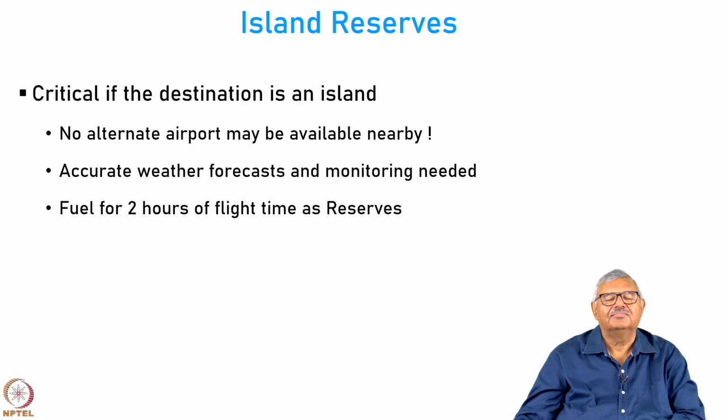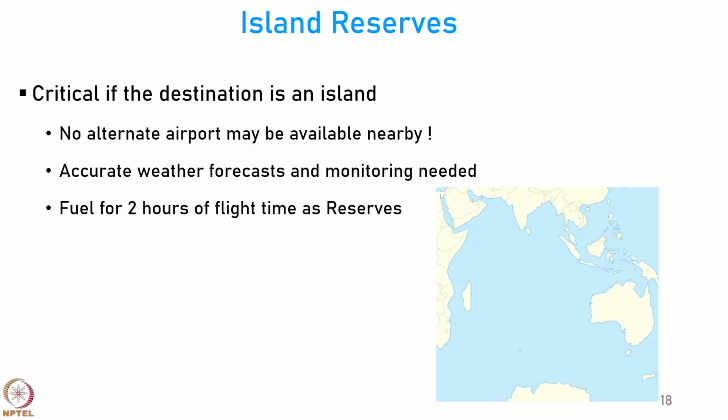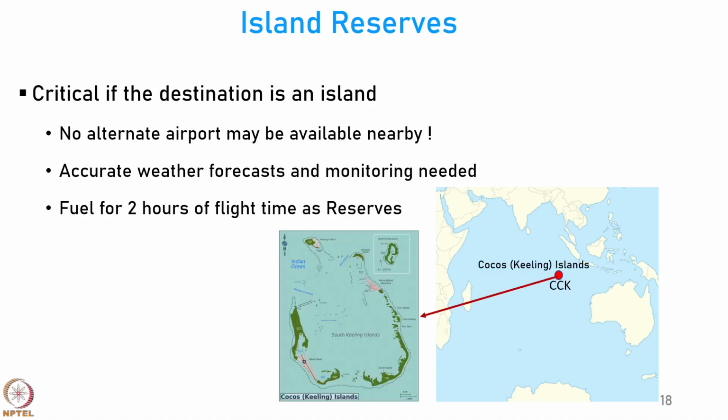Generally, fuel for 2 hours of flight time is kept as a reserve whenever we are operating to a remote island. Here is an example. Down in the Indian Ocean there is an island called Cocos Island or Keeling Island. If you look at Keeling Island, you can see this is the runway.